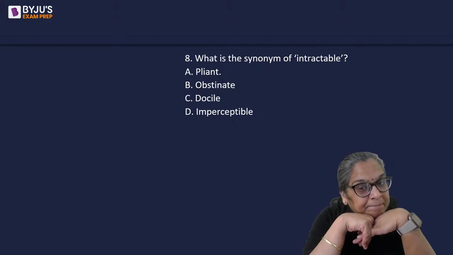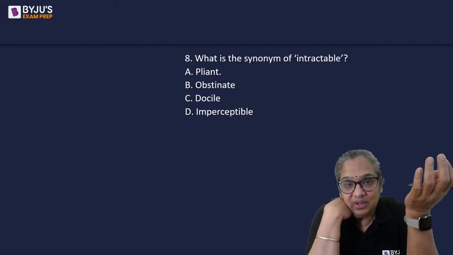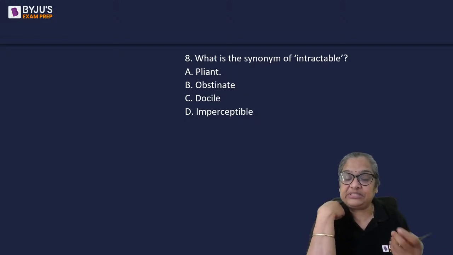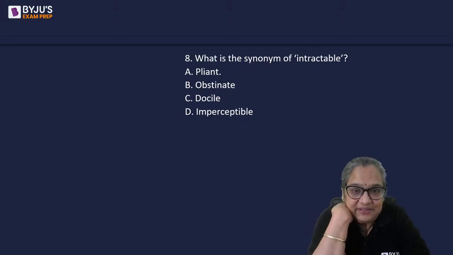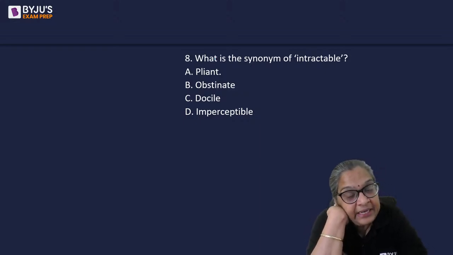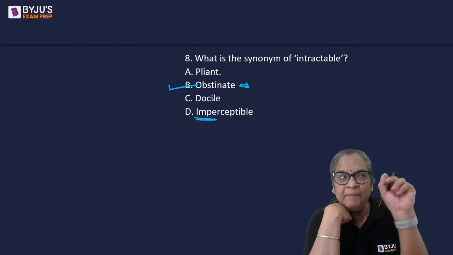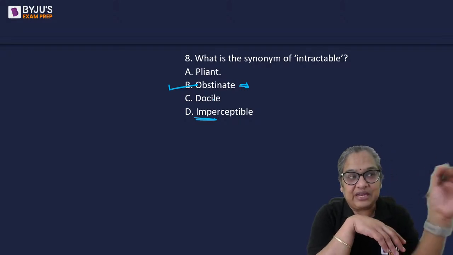Rahul, imperceptible means something that you cannot figure out. Perceptible is something that is clear and visible and tangible. Imperceptible is something that can't be easily noticed. Okay, that won't be it. Intractable means obstinate, cannot be resolved easily. I gave imperceptible because most students would mark this, but with an imperceptible motion of his hand means nobody could see it, nobody could figure out that that was there.